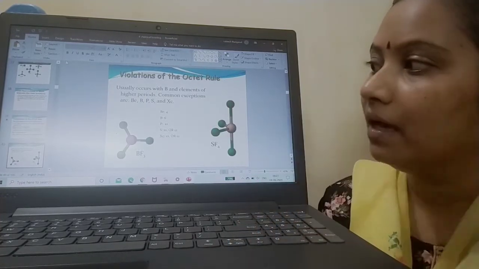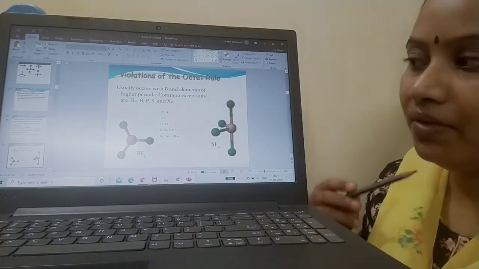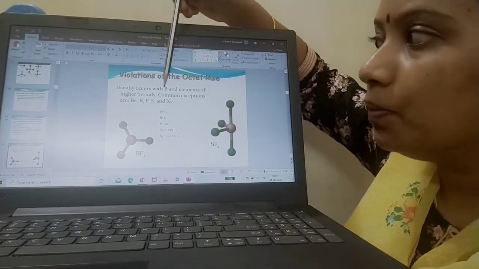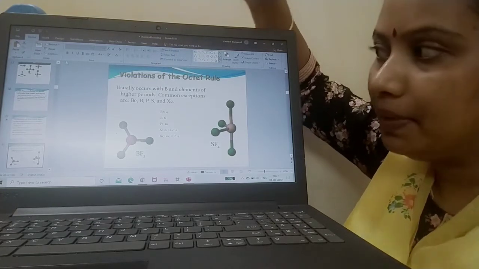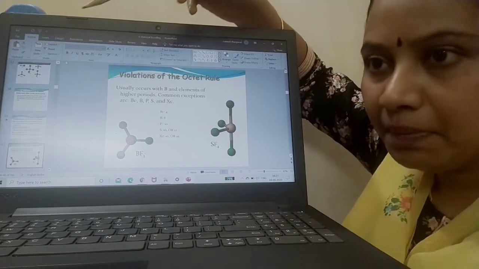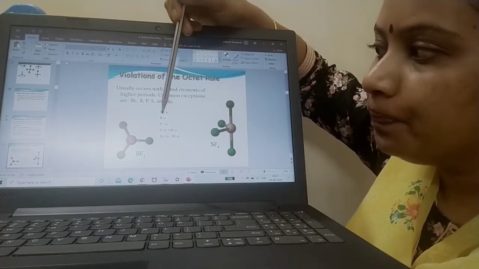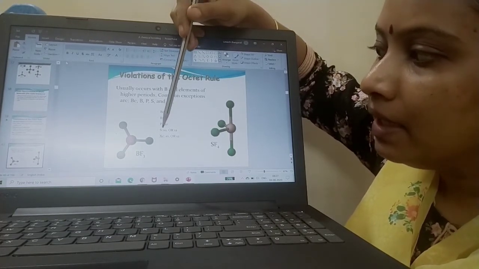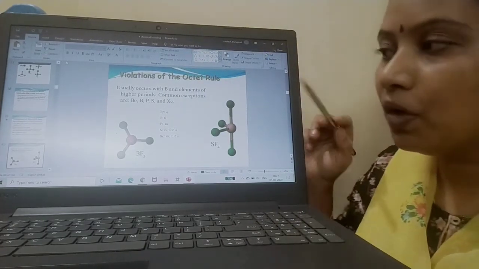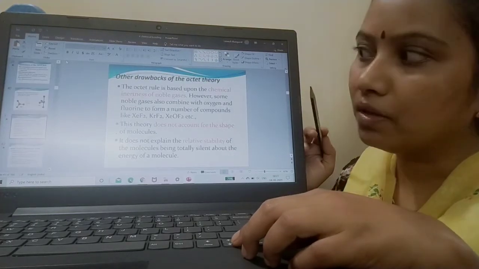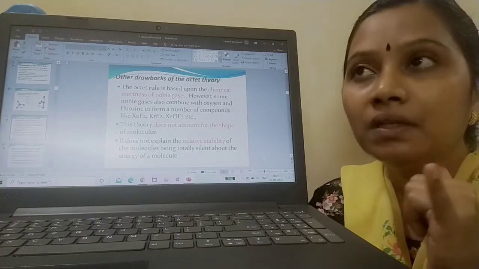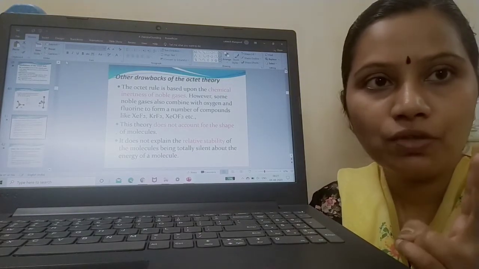Now this is a variation which we discussed in the previous slide, the same example. Usually the variation of the octet rule occurs with boron and elements belonging to higher periods, especially beryllium, boron, phosphorus, sulfur and xenon. In the previous slide I told you beryllium has 4, boron 6, phosphorus 10, sulfur 10 or 12, xenon 10 or 12. These are the exceptions to the octet rule. So we have seen 2 limitations of the octet rule.